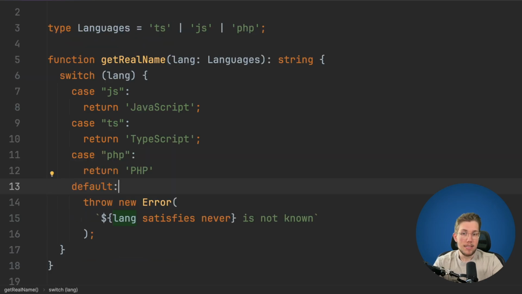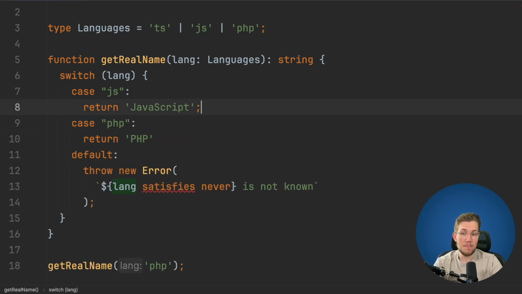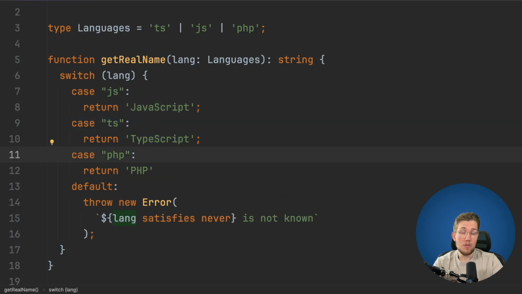Now this means that we now have the possibility to have the compile and runtime safety. So if I, for example, remove the case here for TypeScript, we can see an error again, because lang is now a string again and is not of type never. So with this approach, we can have exhaustive switches which have the compile and runtime safety both in place.